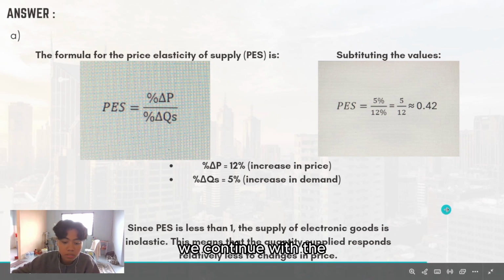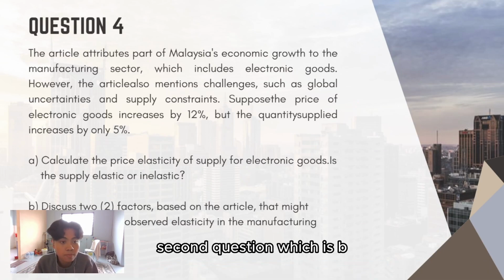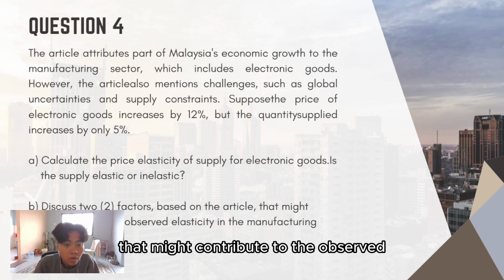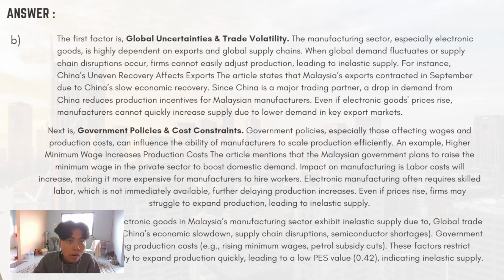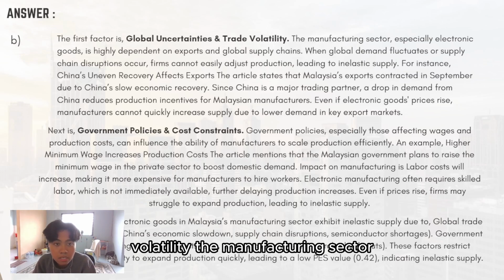We continue with the second question, which is B. Discuss two factors based on the article that might contribute to the observed elasticity in the manufacturing sector. The first factor is global uncertainties and trade volatility.